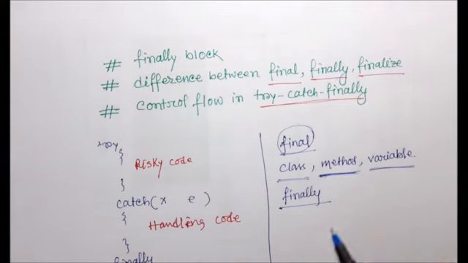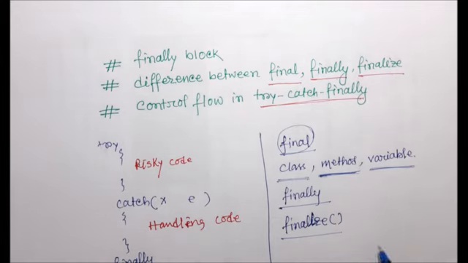Now come to the next topic, finalize. Finalize is actually a method, and it is always invoked by the garbage collector, just before destroying an object.